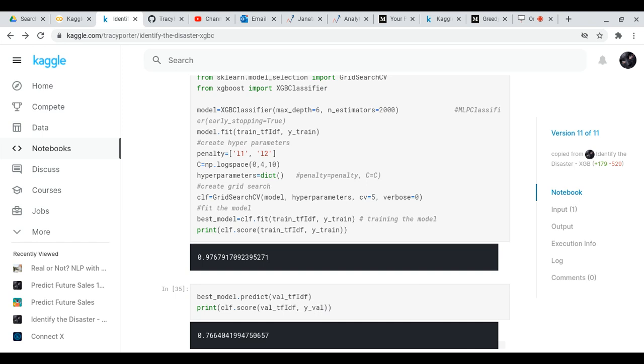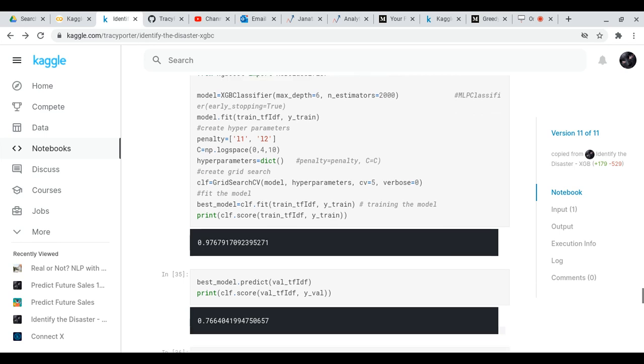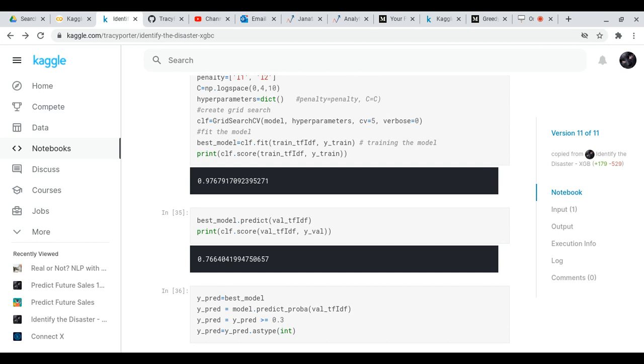And then we set our hyperparameters, and we used the grid search CV, and we decided on best model, and we got a 97.68% accuracy on train TF-IDF and Y train.